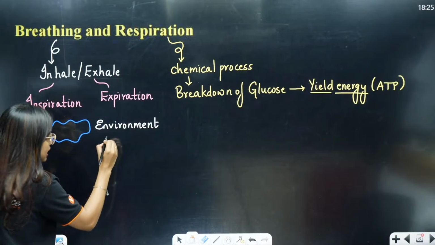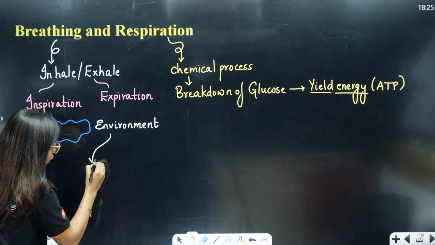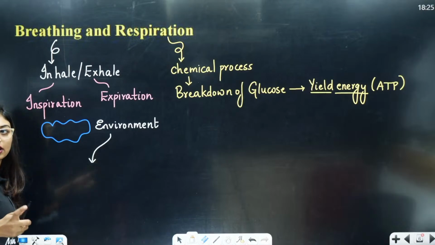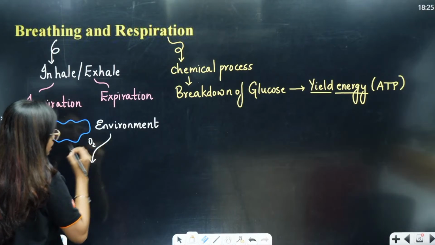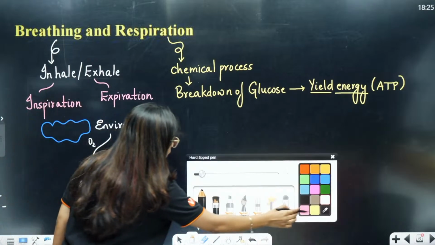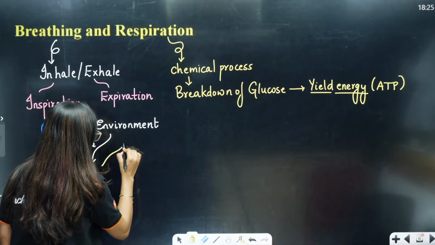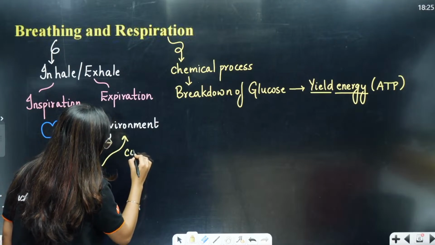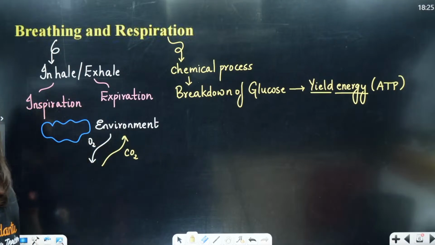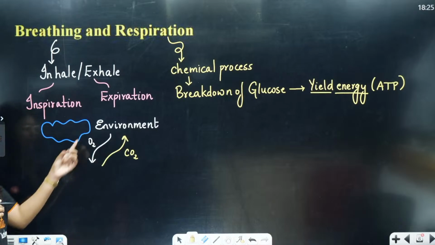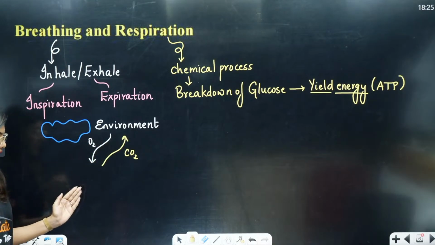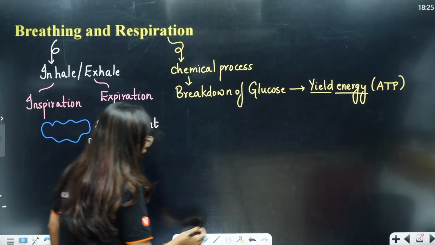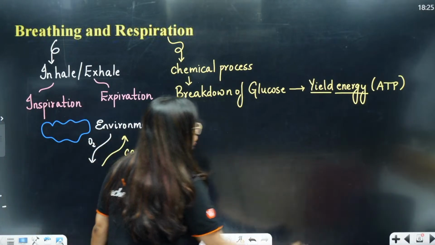or no? Air has to pass inside your body, and you are not just selectively taking oxygen, you are taking all the air materials, okay. In that you want oxygen to come inside and you want to exhale out from your body. What you want to exhale out? Carbon dioxide. This is breathing, yes or no? From the atmosphere, from the environment, we need to take oxygen inside our body, and from inside our body, carbon dioxide should go out.